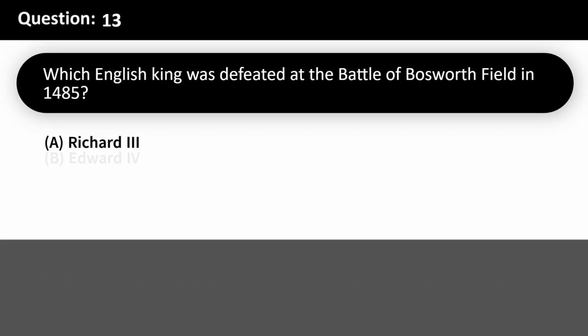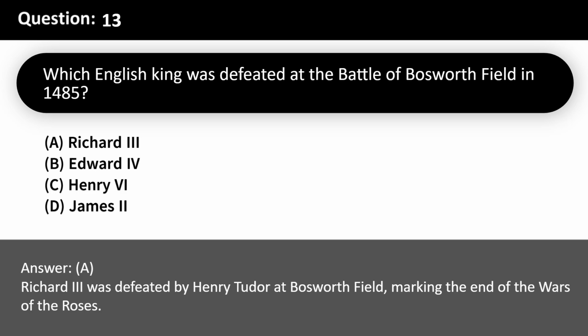Which English king was defeated at the Battle of Bosworth Field in 1485? A. Richard III. B. Edward IV. C. Henry VI. D. James II. Answer, A. Richard III was defeated by Henry Tudor at Bosworth Field, marking the end of the Wars of the